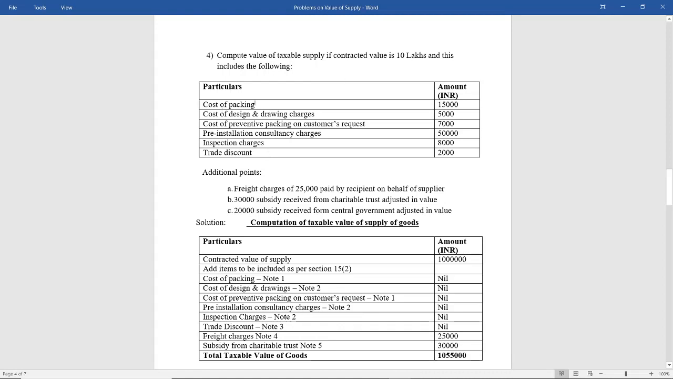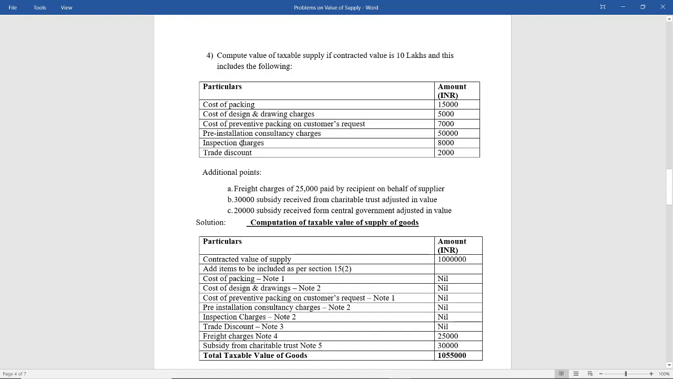Cost of packing, so this is incidental charges which is already included. Cost of design and drawing charges, already it is an incidental charges already included. Cost of preventive packing on customer's request, already included. Pre-installation, it is again incidental charges, that is section 15 subsection 2 clause C, already included. Inspection charges 8,000, already included, it is given here, so need not include.